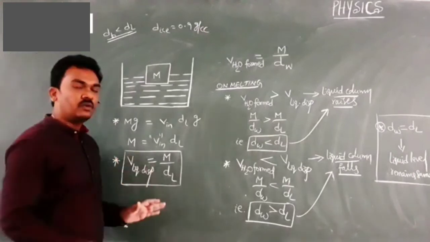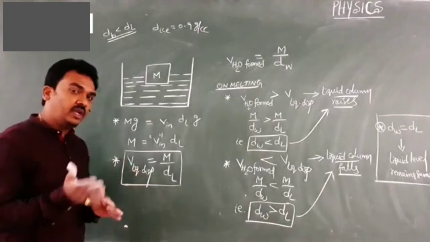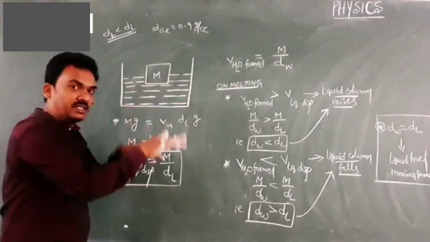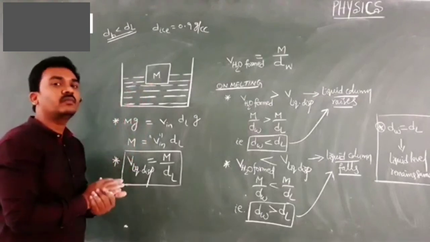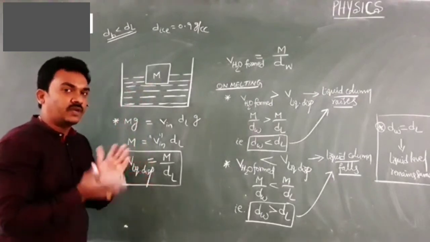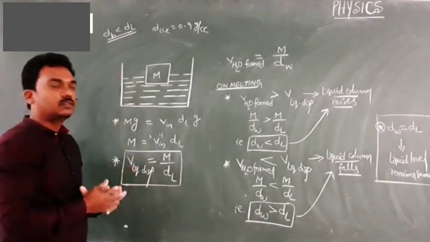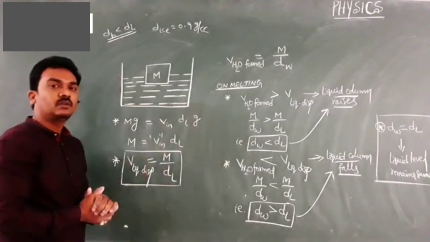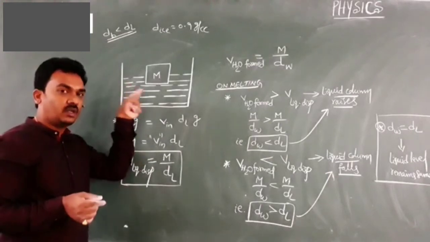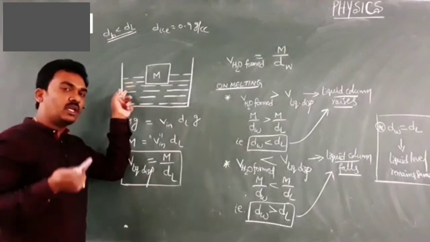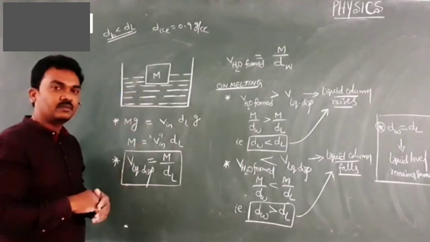So this is all the concept of floating of ice in a liquid and variation in the level of the liquid on melting ice. So I am concluding. If an ice block is partially floating in a liquid and the ice melts after some time, then what happens to the level of the liquid column in the vessel? These are the different possibilities, and I told you even the clue to remember. Let me repeat. If the ice block is floating in a liquid whose density is more than that of water, then the liquid column rises on melting of ice.